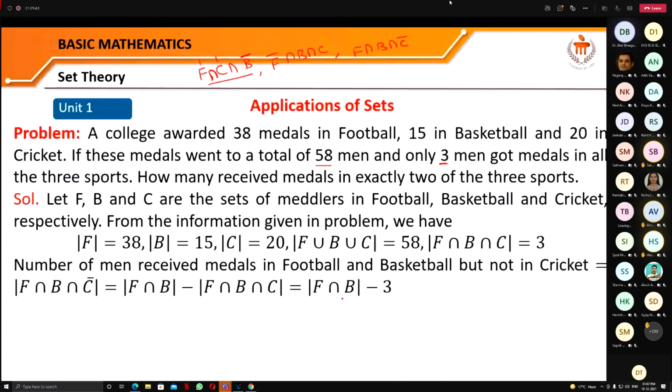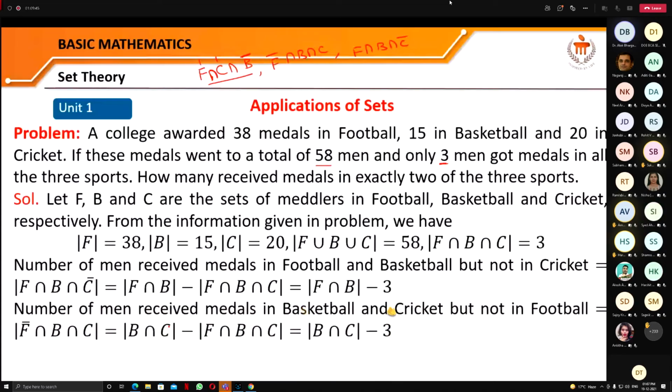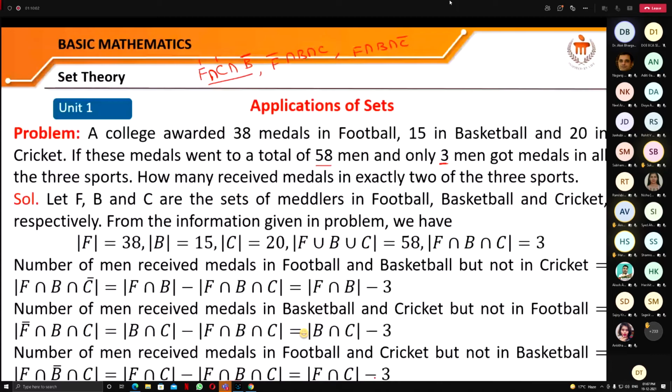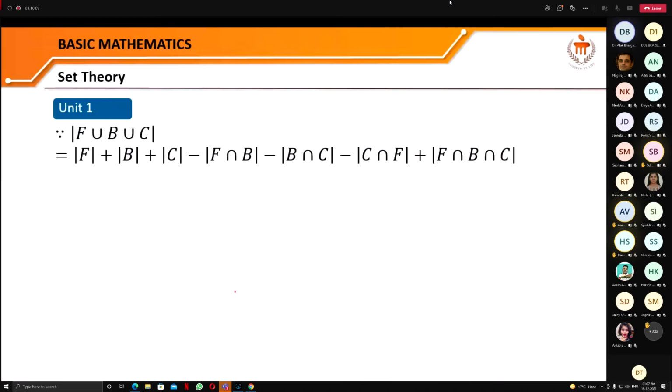Similarly, for this one, the number of men who received medals in basketball and cricket, but not in football. And the number of men who received medals in football and cricket, but not in basketball. That is like this. So let us add these. Then what we'll get, as we know by the inclusion and exclusion principle, we'll have this one, correct?